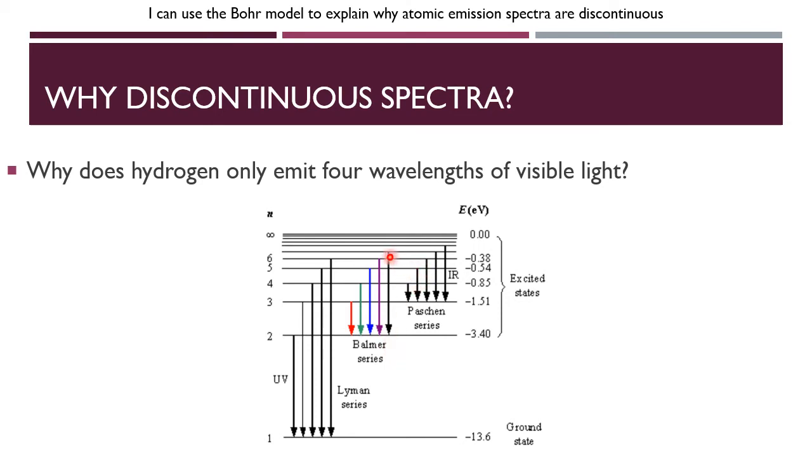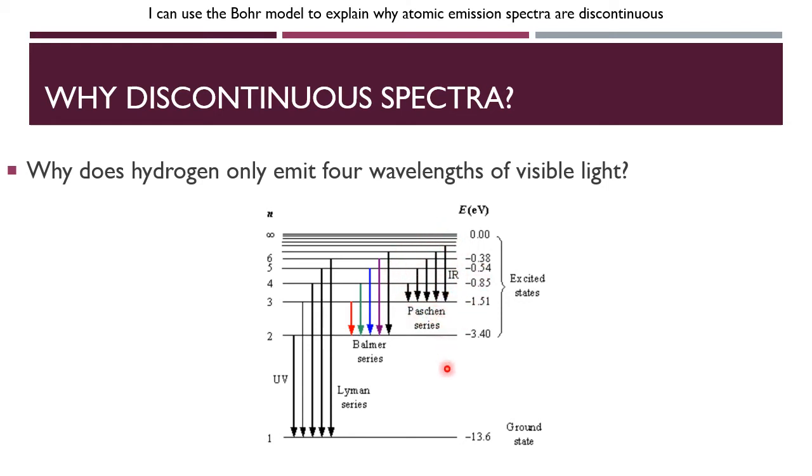Now notice, even though we only see 4, there are all sorts of other emissions. So for example, all of these here, where we go from 2 to 1, 3 to 1, 4 to 1, those are all ultraviolet emissions, ultraviolet photons. We can't see them because they're not visible. Likewise, all of these here that go to 3, or if we had any that ended at 4 or 5, those are all infrared because those don't have enough energy.